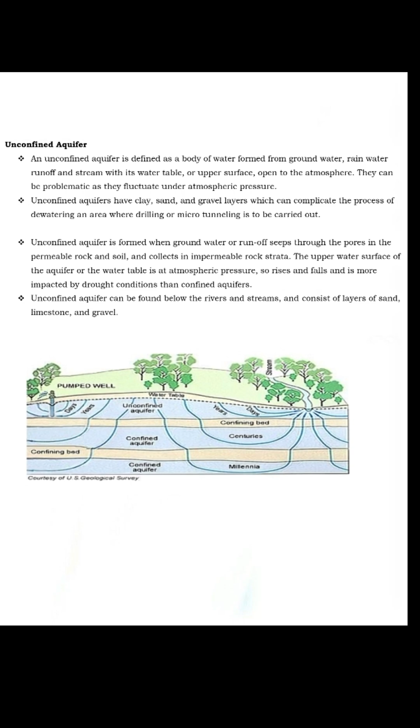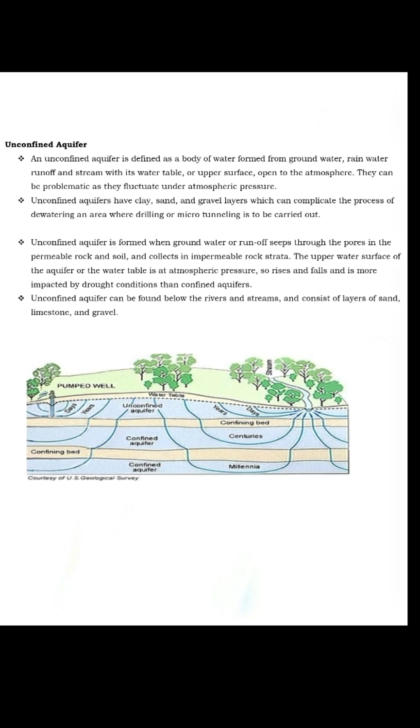An unconfined aquifer is formed when groundwater or runoff seeps through the pores in the permeable rock and soil and collects in impermeable rock strata. The upper water surface of the aquifer, or the water table, is at atmospheric pressure, so it rises and falls, and is more impacted by drought conditions than confined aquifers.